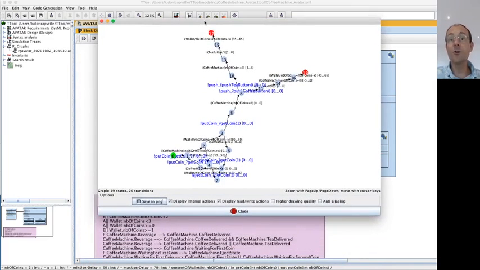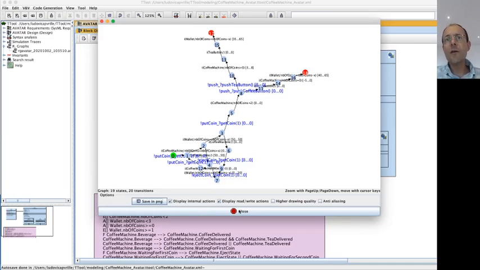So once the 2 coins have been used, it's not possible to get another beverage or to insert another coin. So the system terminates. Of course, you could try to modify this number of coins and see that the graph is different. If you put only 1 coin, it's not possible to get a beverage. If you put 3 coins, it's possible to get a beverage and insert 1 more coin, but not possible to get a second beverage. If you were to put number of coins equal to 4 at the beginning, you could get 2 beverages.